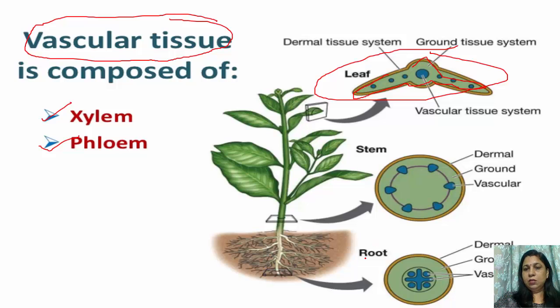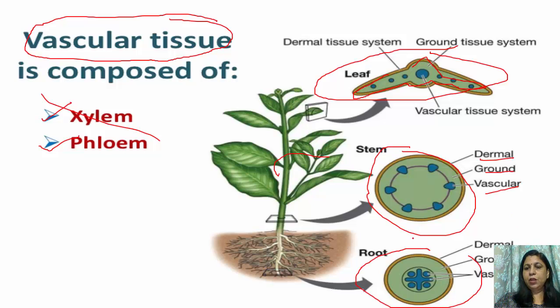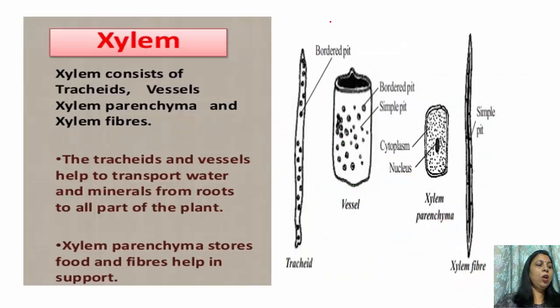Now the vascular bundle in a stem. You can see the vascular bundle in a stem is arranged like this: the dermal tissue, that is the epidermis, then this green one is the ground tissue, and these are the vascular bundles. And this is the vascular tissue in root. Same dermal tissue, ground tissue, and the vascular tissue. You can see the arrangement of the vascular tissue in all the three organs of a plant is different. Now coming to xylem.